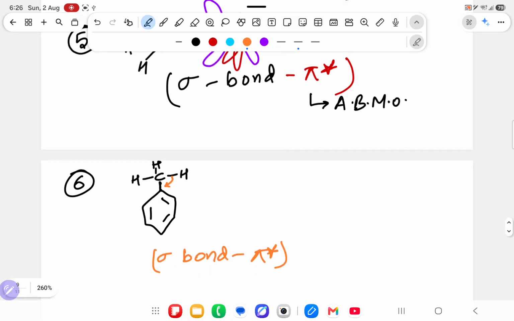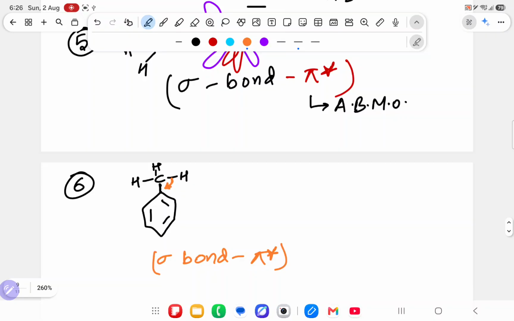Okay. Now over here it will go from here to here. Sigma bond to pi star is always the case, but understand the things very clearly and properly. It will come here, so this bond will go there. After this, what will you get? Over here you get a negative charge from the double bond coming here. Hydrogen is there, and this hydrogen will get a plus.